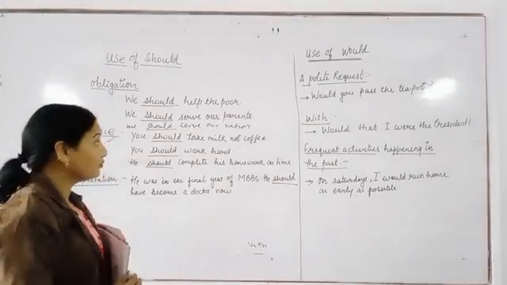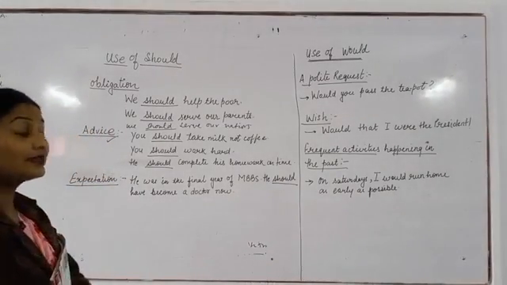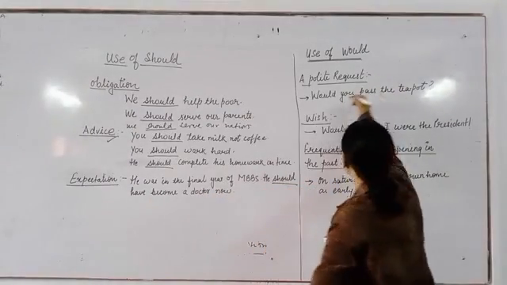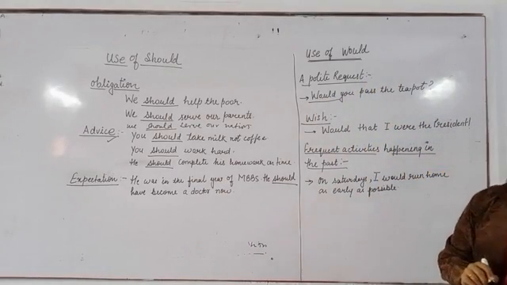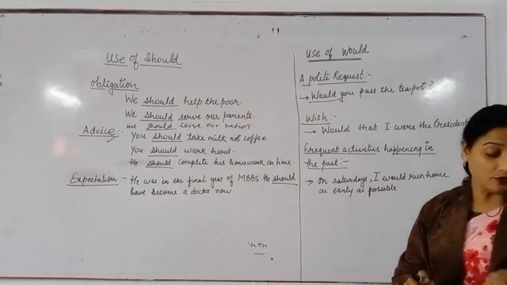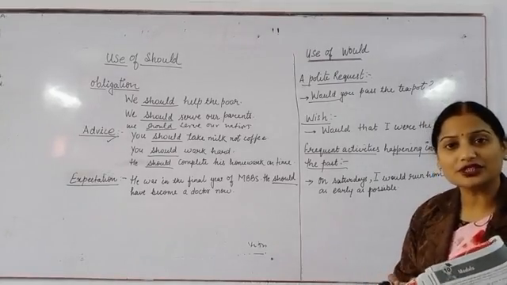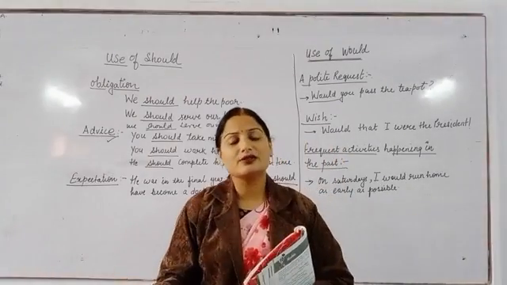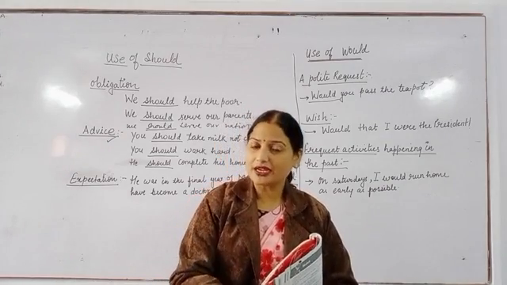In case of a polite request, the sentence is, would you pass the teapot? So it's a request, and this is a polite request. One more example: would you please read the report? If we are using the word please, it means it's a very polite request.